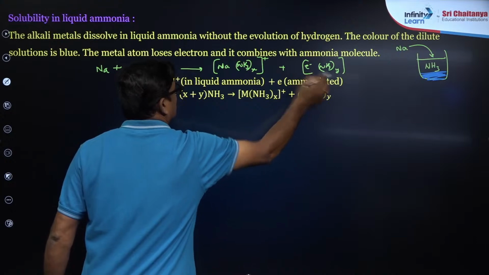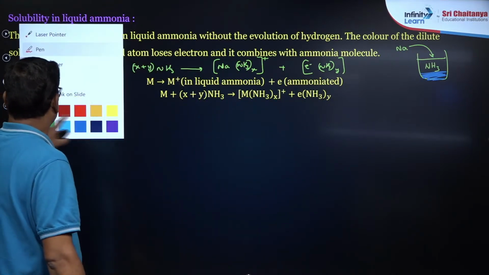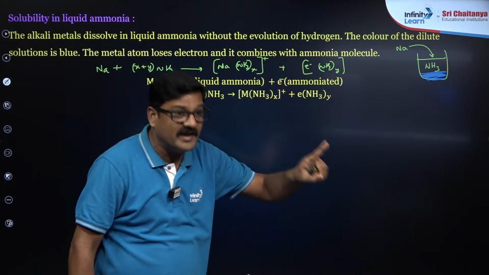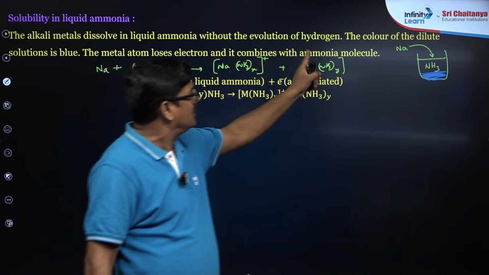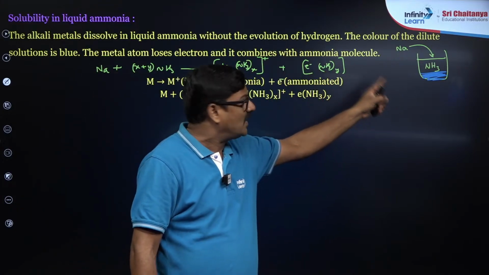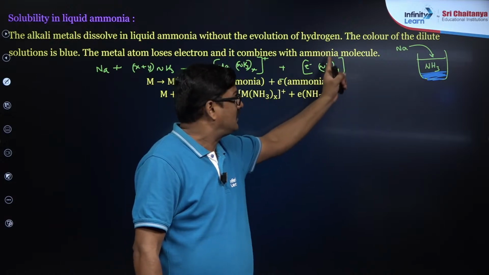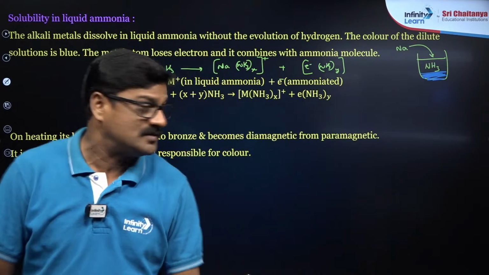So, this is what you call ammoniated electrons. Because of these ammoniated electrons, this solution has a strongly paramagnetic nature and is a strong reducing agent, and it is going to get a deep color. That's what I just want to say here.